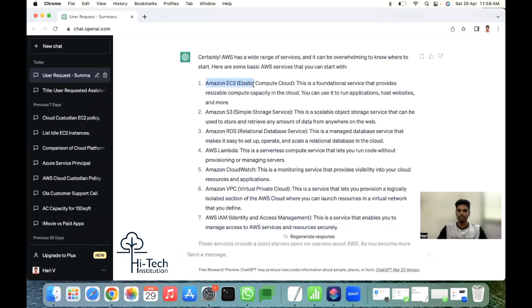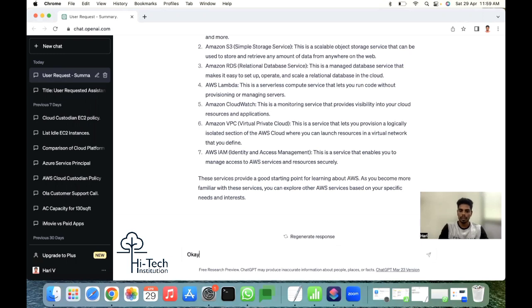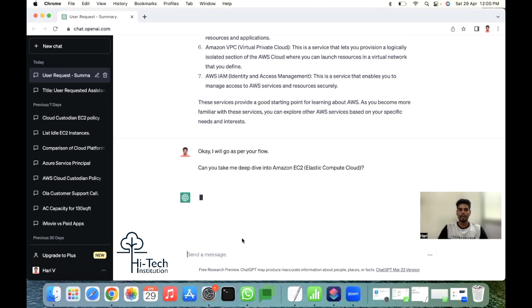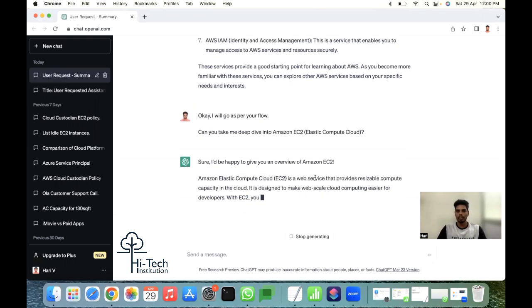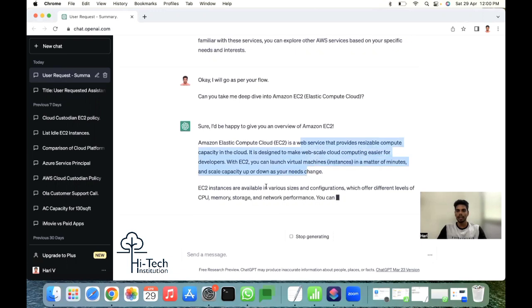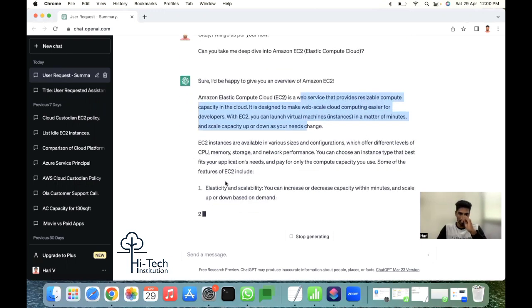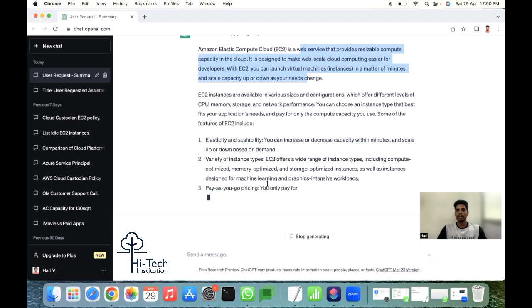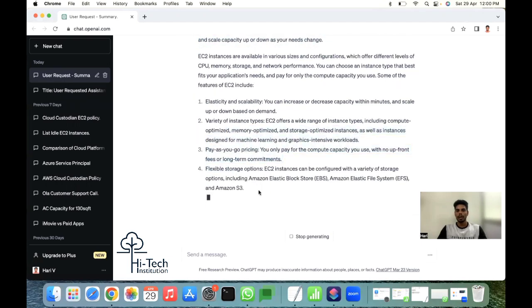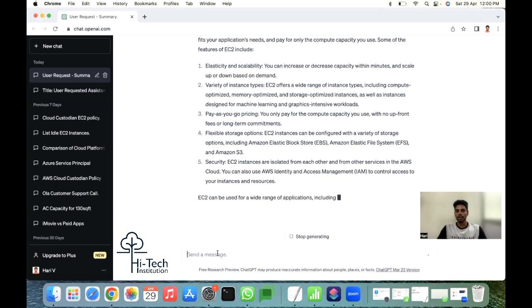Okay, so Amazon EC2. Okay, I'll go as per your flow. Can you take me deep dive into it? Okay, I'm asking. Sure, I'm happy to give you an overview about EC2. It's giving you all the information: elasticity, scalability. Okay, so like that. So in between, right, you wanted to clarify.